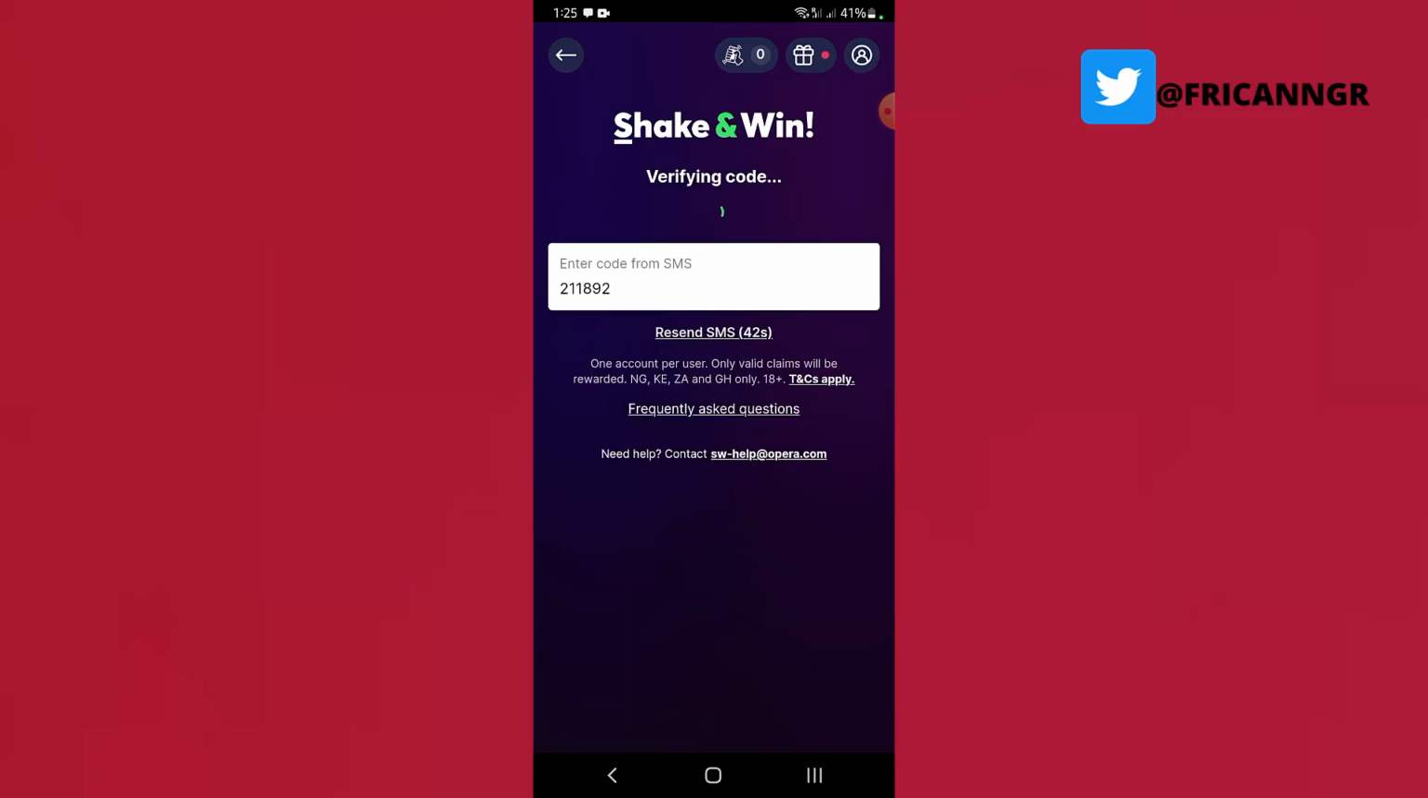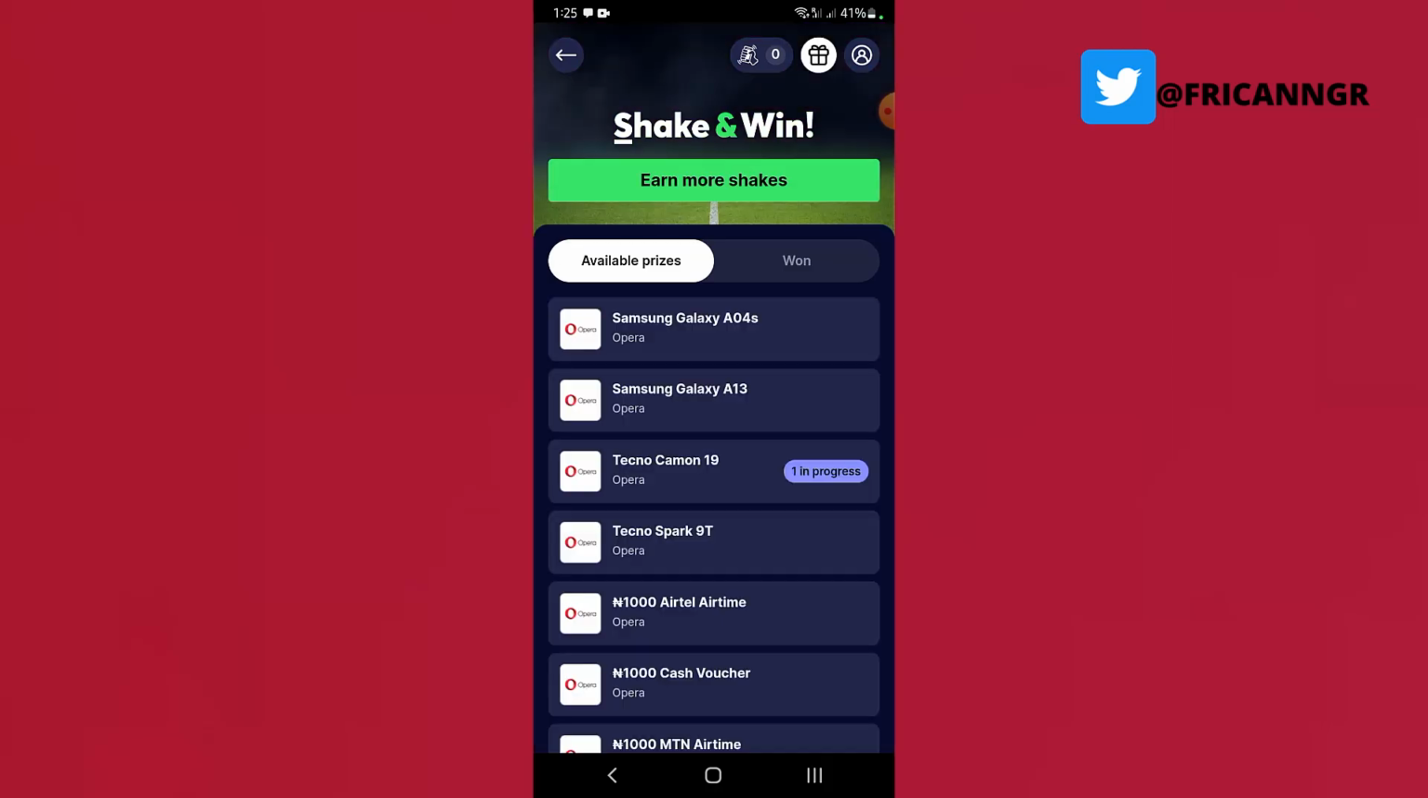So I enter the code now. So it's trying to verify the code. So you can see, it just verified the code. At least it seems like I'm going for this. So now I say one in progress. So I have Techno Camon 19, one in progress.